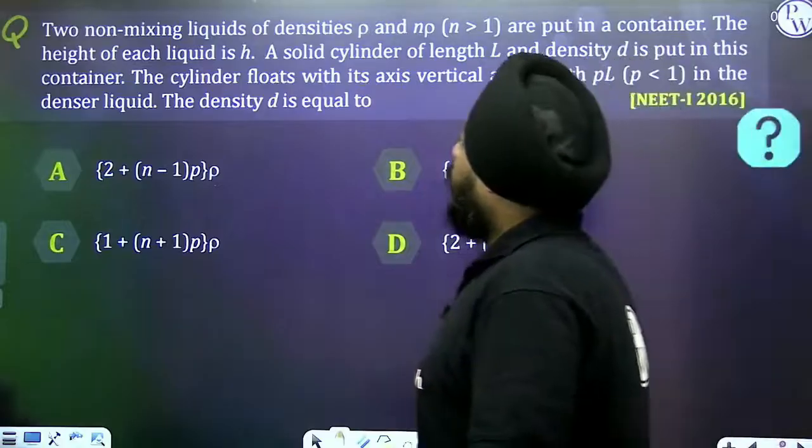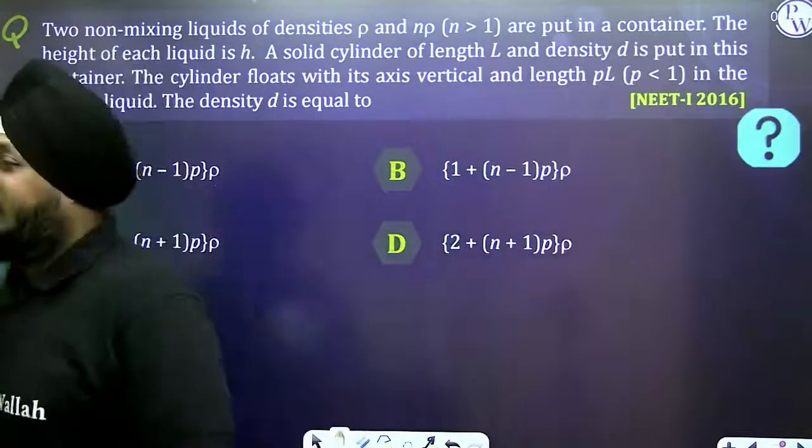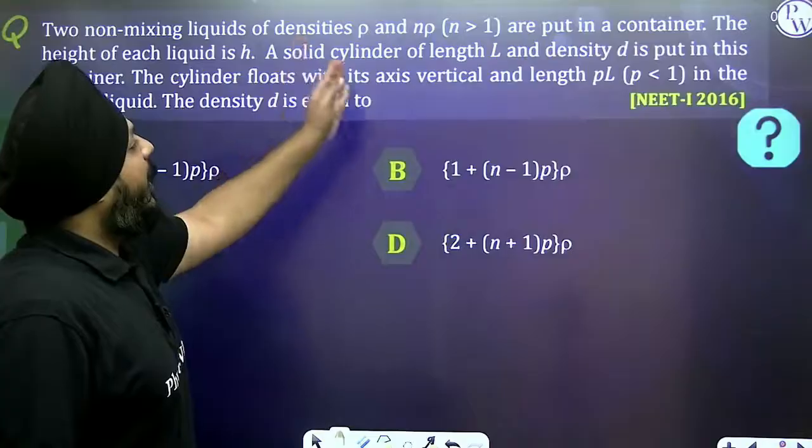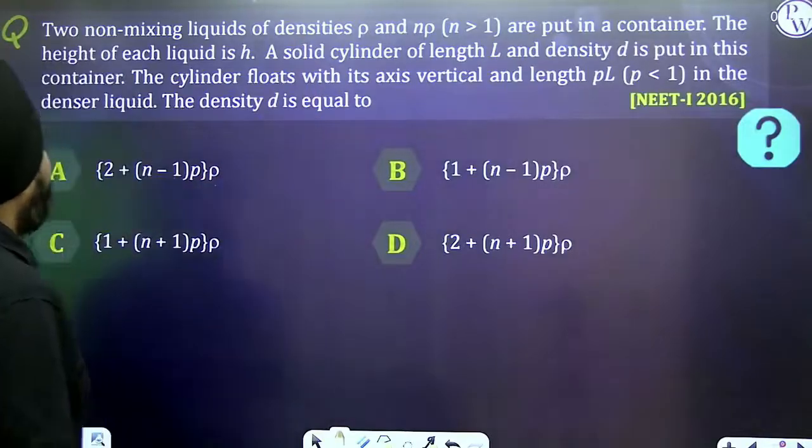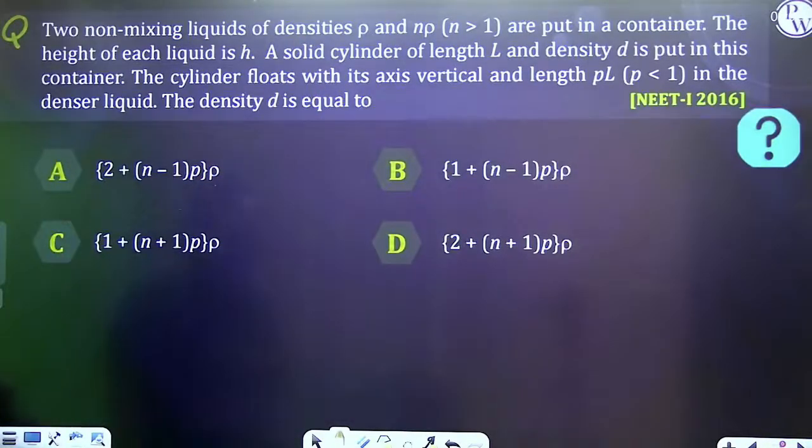Two non-mixing liquids of densities rho and n rho are put into the container. The height of each liquid is h. A solid cylinder of length L and density D is put into the container. The cylinder floats with its vertical length rho L in the denser liquid. Then find the density of the liquid.